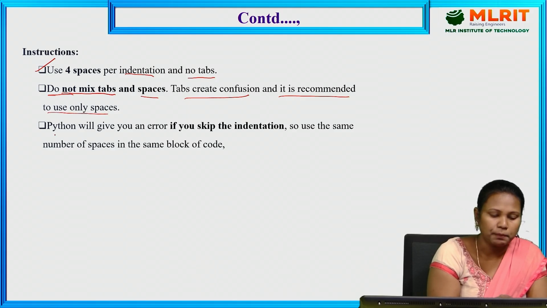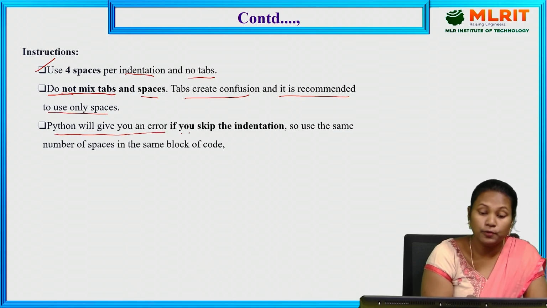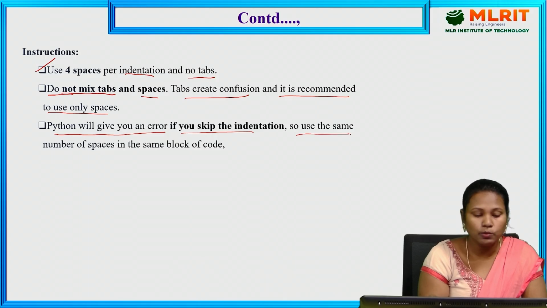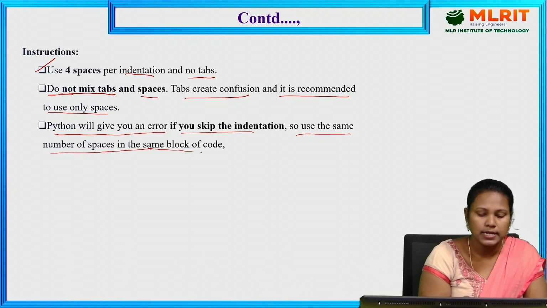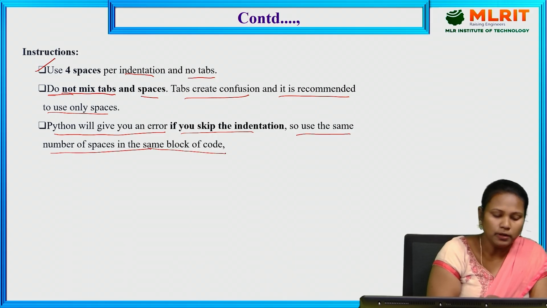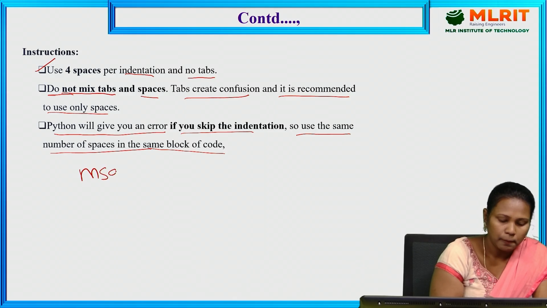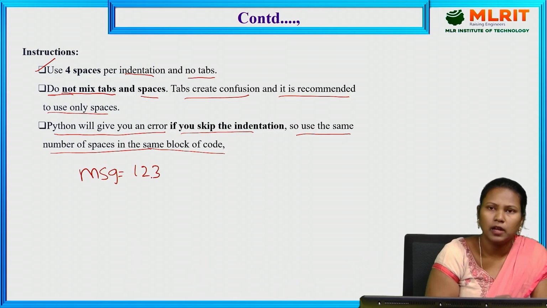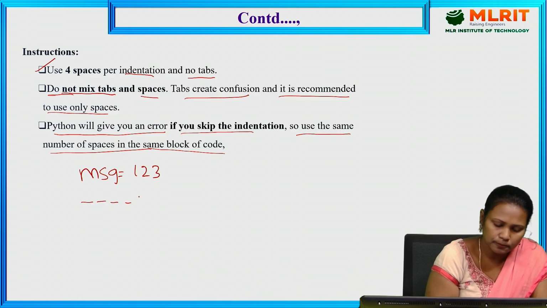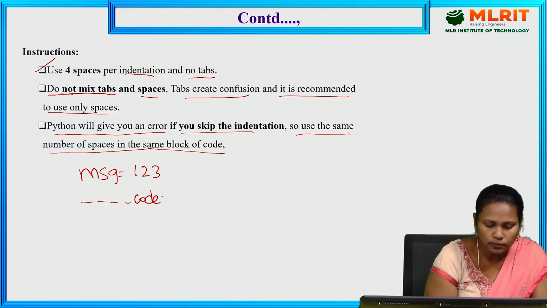Next, Python will give you an error if you skip the indentation. So use the same number of spaces in the same block of code. For example, I am writing message is equal to 123. After that, I am giving 4 spaces. Again, I wrote code is equal to hello.